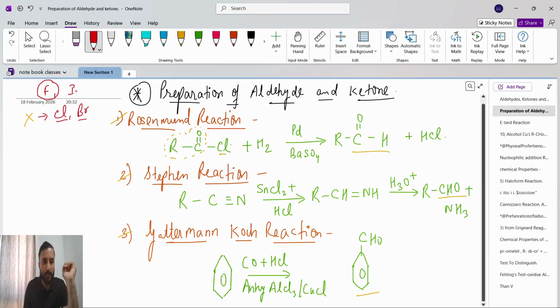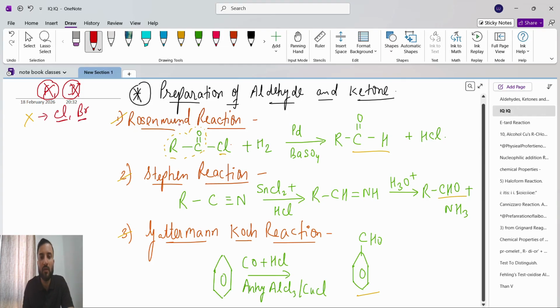And iodine, what will happen? It will become less reactive. Iodine is a bigger size, so if you give electron density, it will occupy it and become a little bit stable, not very stable. That's why fluorine and iodine we will not take. We will take chlorine and bromine in the halogen.